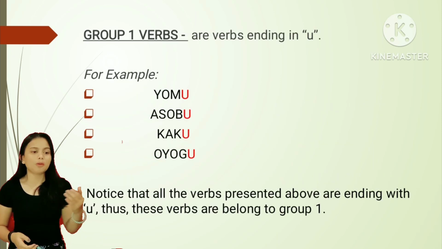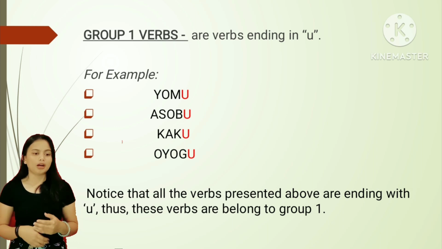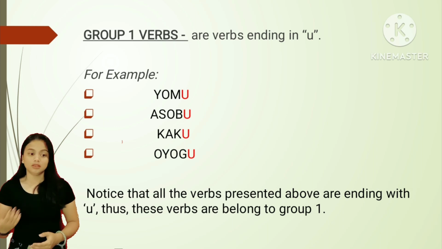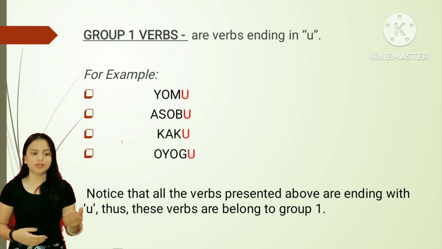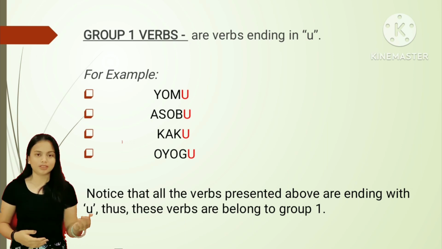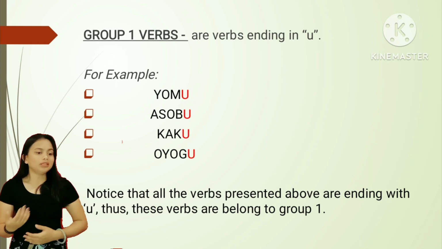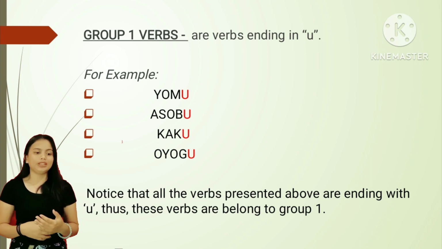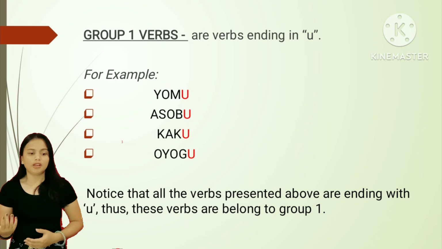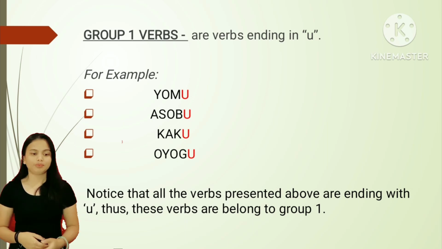So when we say group 1 verbs, it is all about verbs ending with u. For example, yumu, asobu, kaku, oyogu. So notice, all the verbs presented above are ending with u, thus these verbs belong to group 1 verbs.